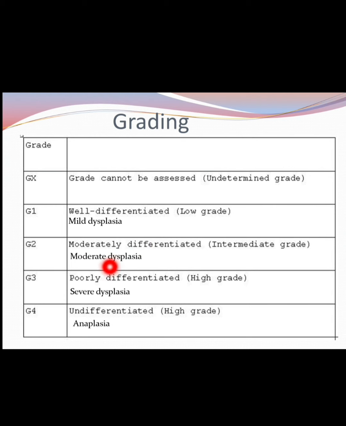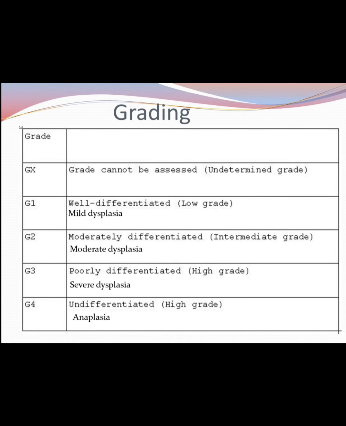Then moderately differentiated is G2. Okay, this is the intermediate grade. There is moderate dysplasia present. Then G3 is poorly differentiated, meaning we cannot differentiate the type of cell and what its function is. It is high grade and shows severe dysplasia. G4 is undifferentiated, which means the cancer is in its worst stage, and anaplasia is present. It is a hallmark of cancer, right?